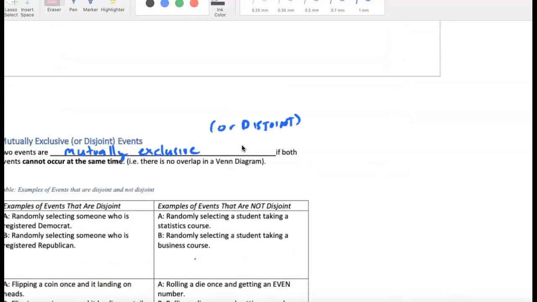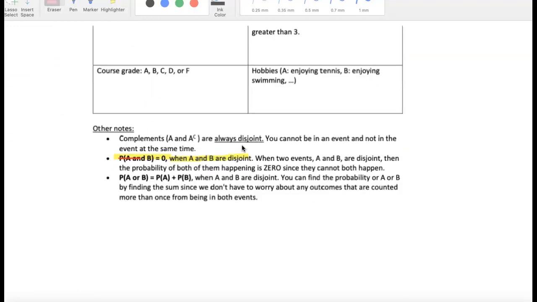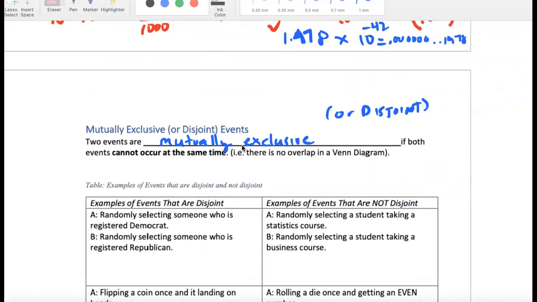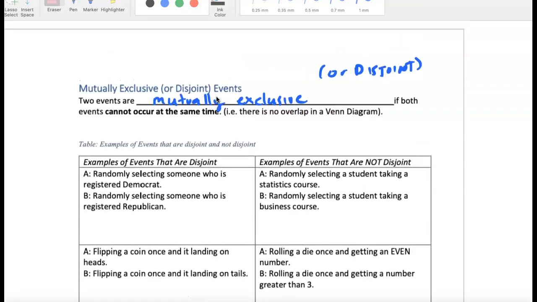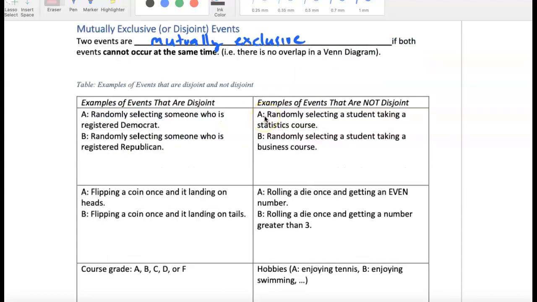We end this lesson with no examples here. This is all terminology. We end it with this idea of mutually exclusive or disjoint events. This is different than independence. Two events are mutually exclusive if both events cannot occur at the same time. That's different than two events being independent or dependent. Mutually exclusive, they just can't happen at the same time.